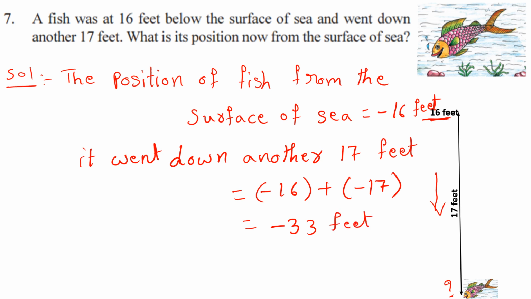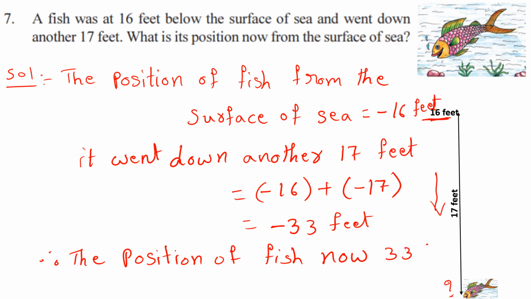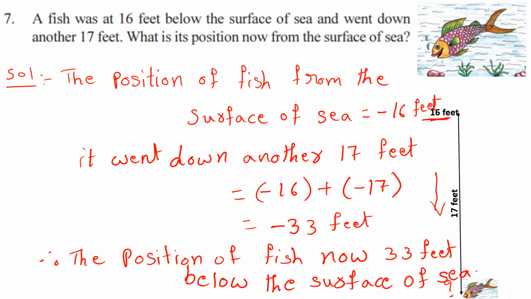So the answer is minus 33 feet. Therefore, write that the position of the fish now is 33 feet below the surface of the sea. So this is the answer, children, right? Let's see that next.